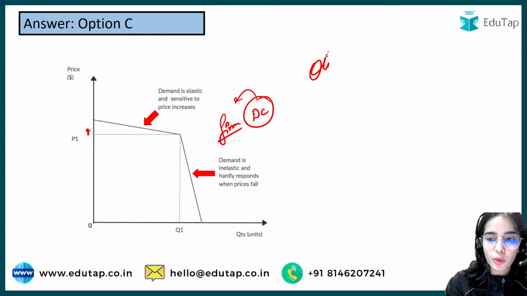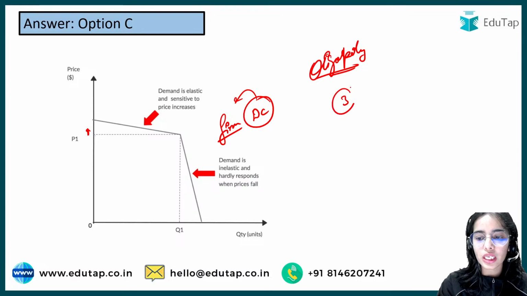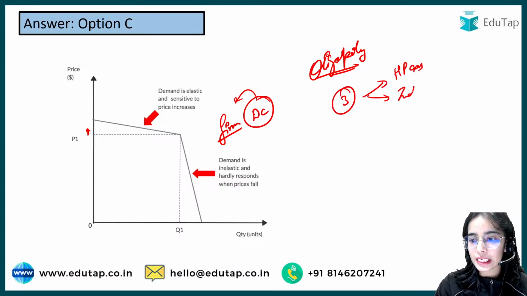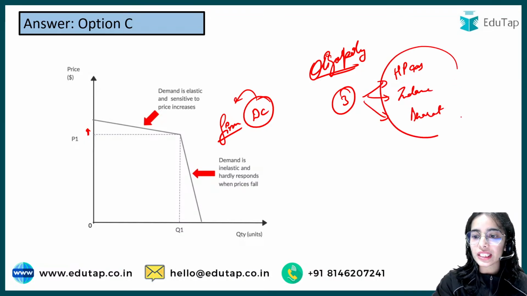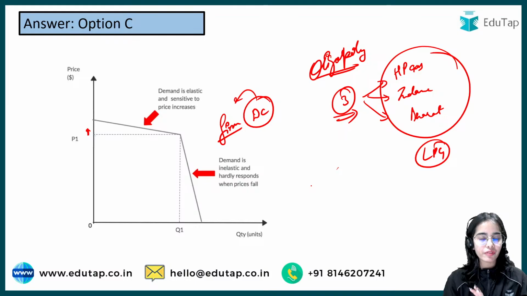In the oligopoly market, first of all, there are a few large firms. Okay, let's say there are only 3 firms. So one is HP Gas, the other one is Indian, the other one is Bharat Gas. So there are only 3 big sellers of the LPG cylinders. Okay, now these 3 are competing with each other, let's say.